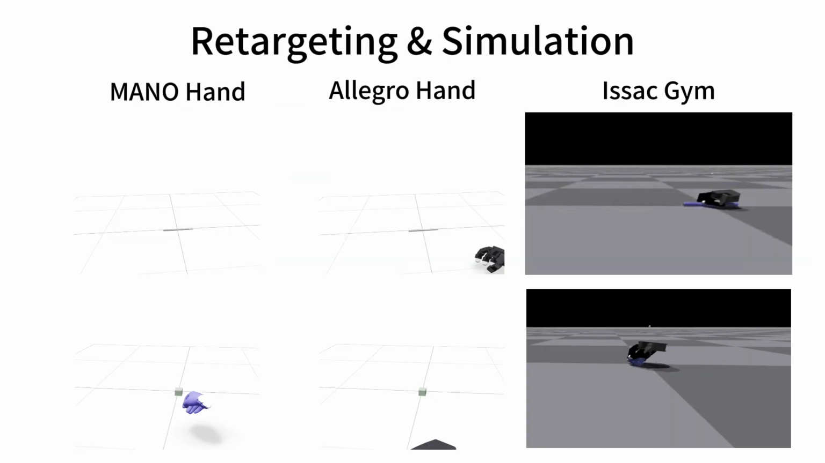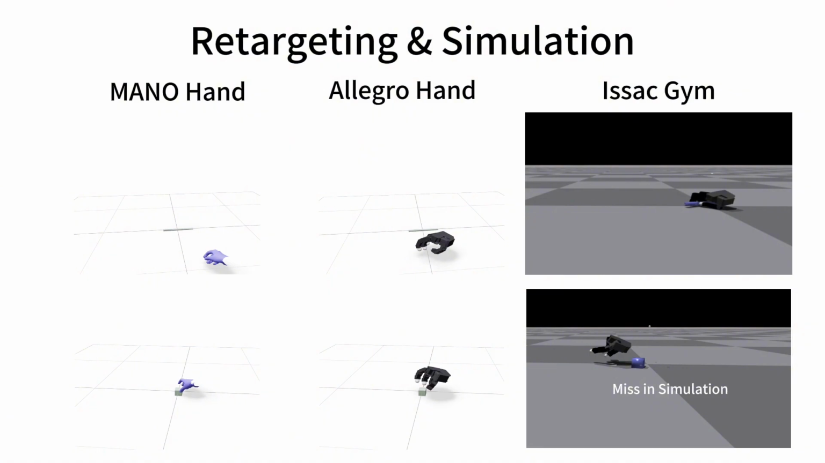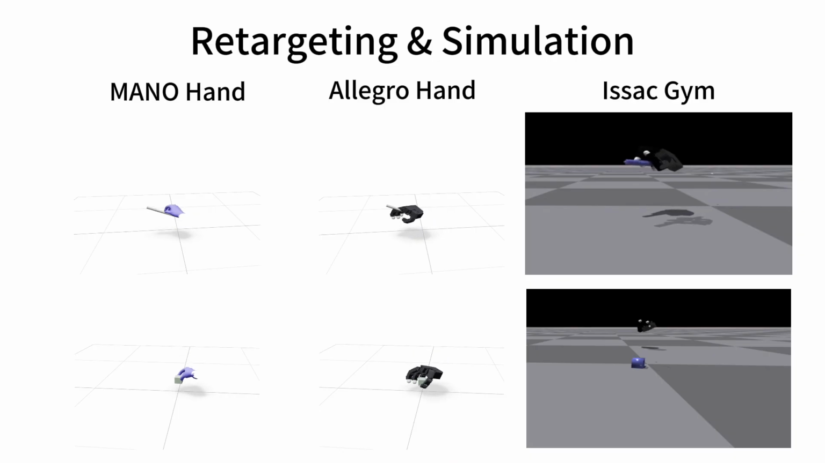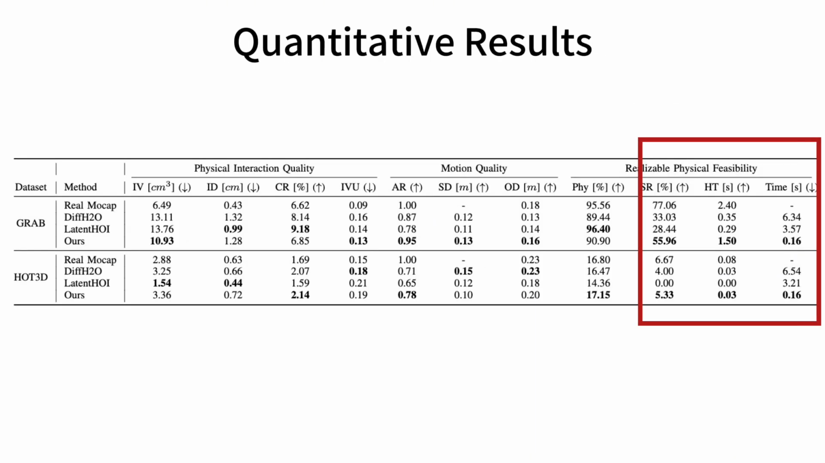To validate the effectiveness of the generated trajectories, we retarget them to the Allegro hand using inverse kinematics and evaluate them in physics simulation to verify the physical feasibility. We show that our model achieves the highest success rate and the longest object holding time in simulation.